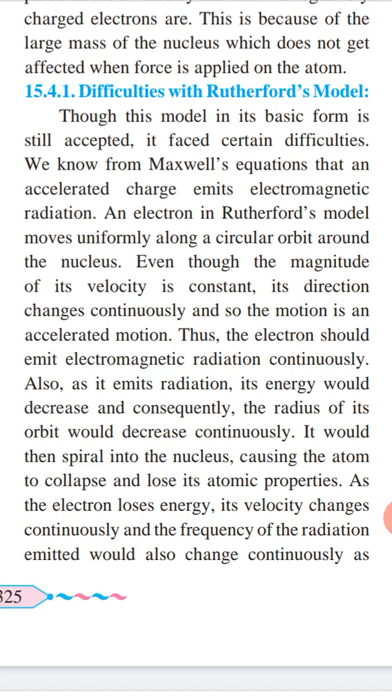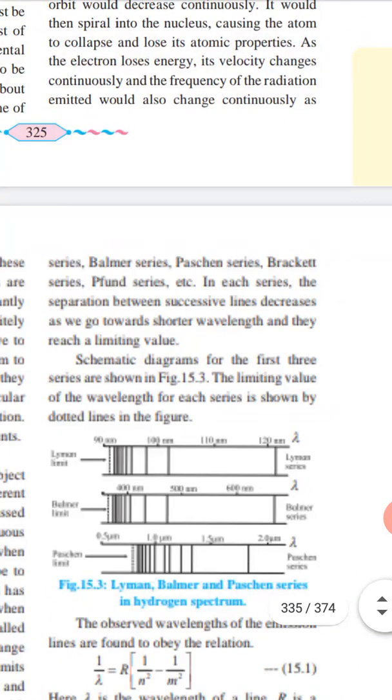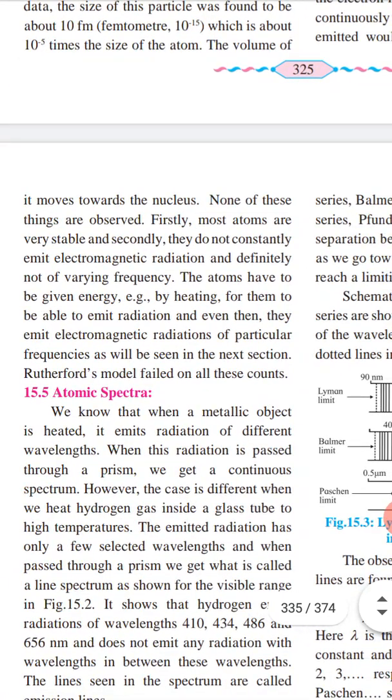As the electron loses energy, its velocity changes continuously and the frequency of radiation emitted would also change continuously as it moves towards the nucleus. None of these things are observed.